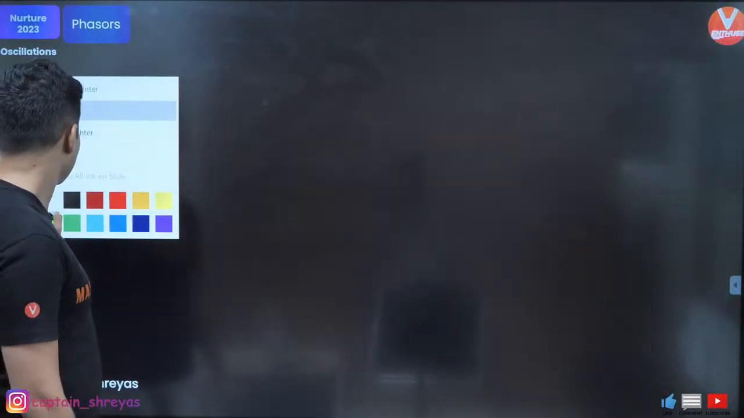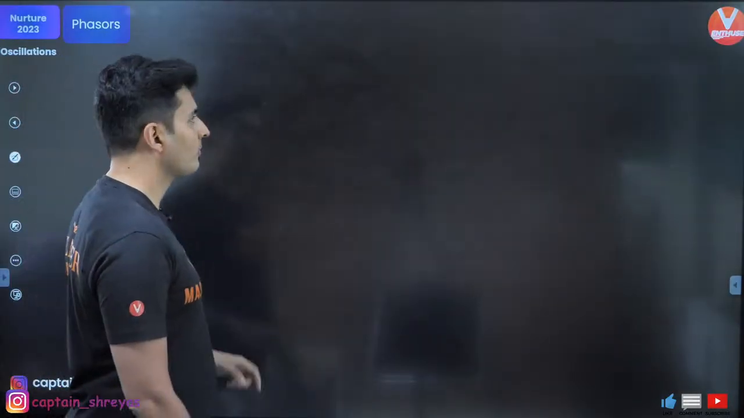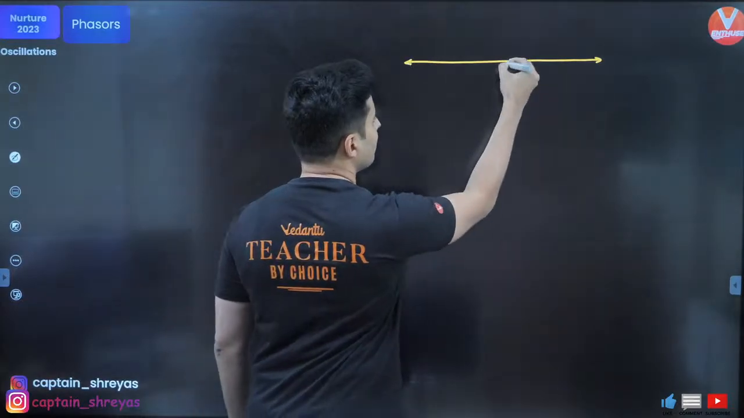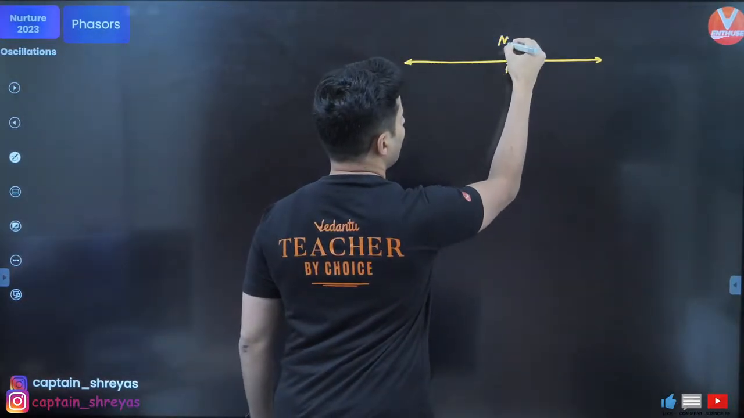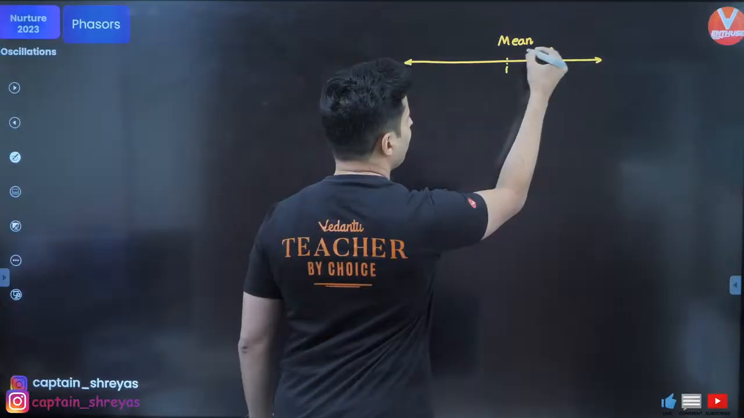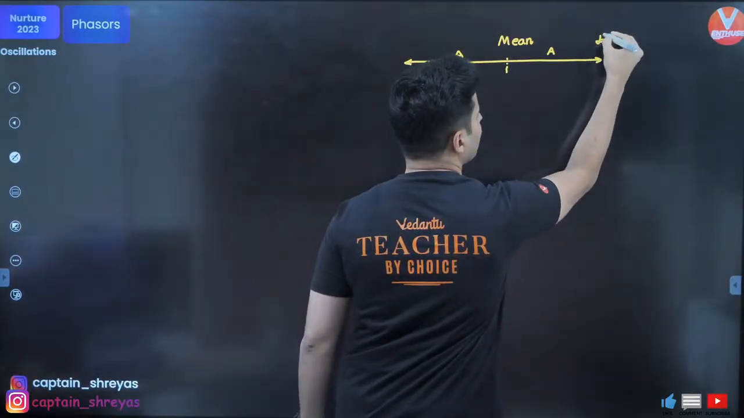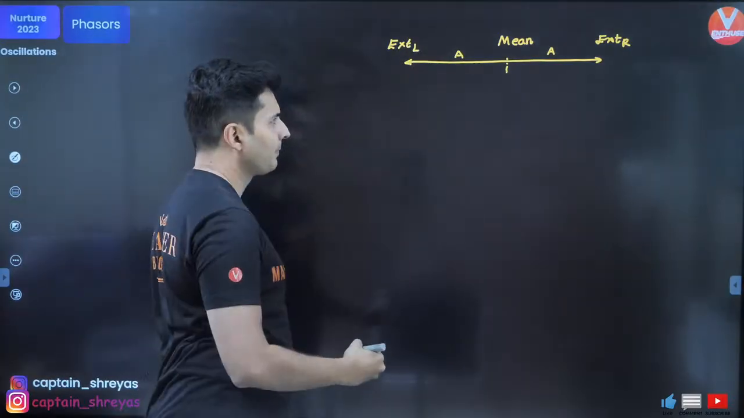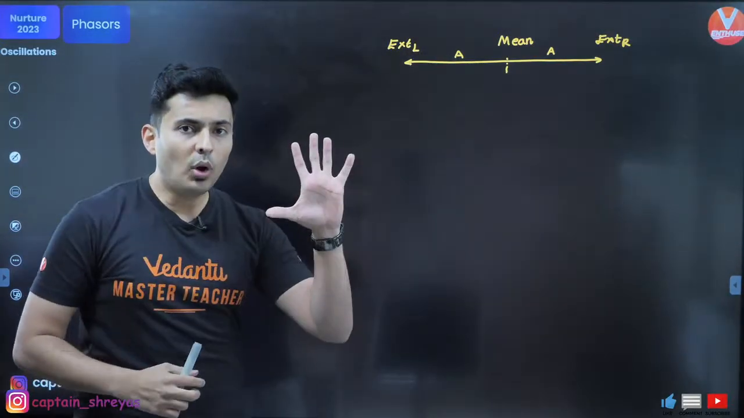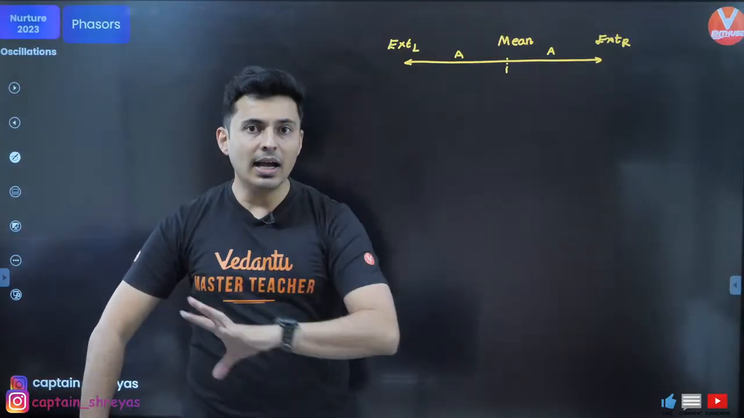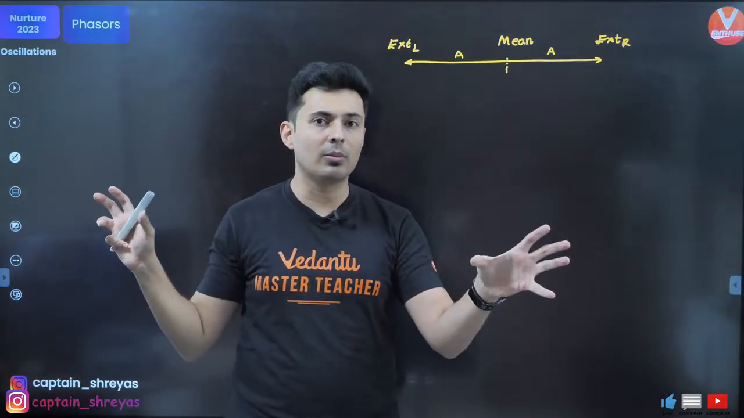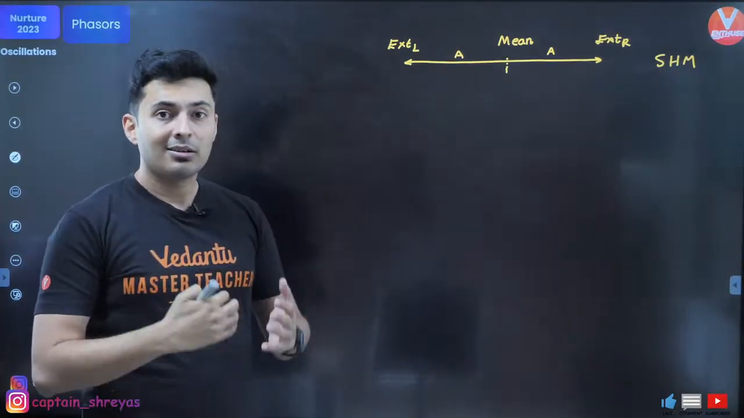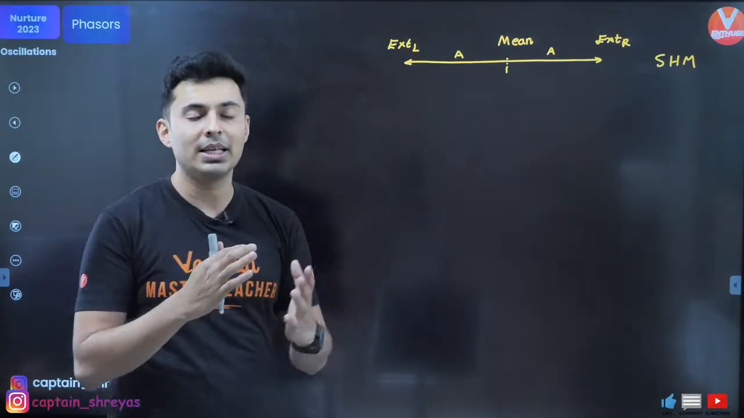See, imagine that you have a simple harmonic motion, something like this. This is your simple harmonic motion. This is your mean position. This is your amplitude over here. This is your extreme right, and this is your extreme left. Now, I want to create a scenario which resembles the simple harmonic motion, which will be helpful for solving problems in many cases.